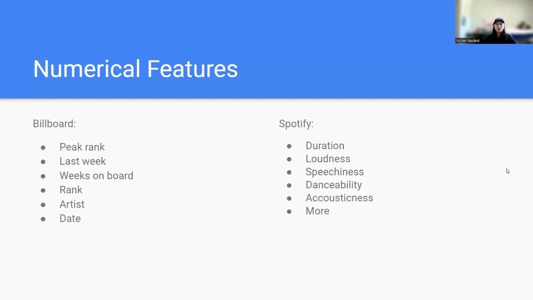Throughout this presentation, we will refer to several numerical features from Billboard and Spotify, respectively. From Billboard, we have things like peak rank, which is how high a certain song has gotten to on the Billboard Hot 100, weeks on board, how long it's been there, and more. For Spotify, we have many more numerical features, but here are some prominent ones: duration, or how long a song lasts, loudness, speechiness, how wordy it is, danceability, how danceable it is, and more.